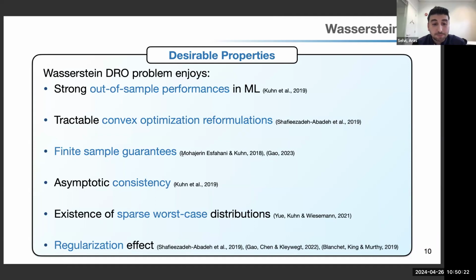And there are sparse worst case distributions, which give further business insight. So we can characterize the worst case distributions that are supported on at most linearly many atoms. And there is this famous regularization effect. Although the distribution robust optimization formulation is motivated very differently than the regularized regression problem, they are equivalent for a selection of regularizer function.